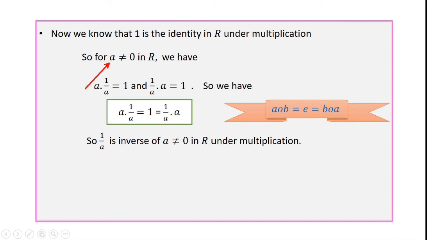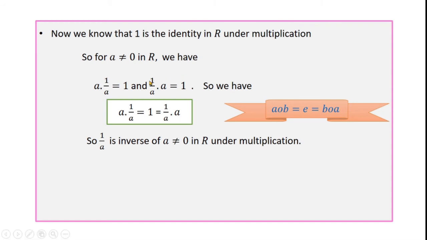Here we take a not equal to 0. Why? Here we should take only non-zero elements in R, because if we take a equal to 0, then 1 by a is equal to 1 by 0, and 1 by 0 is not defined.